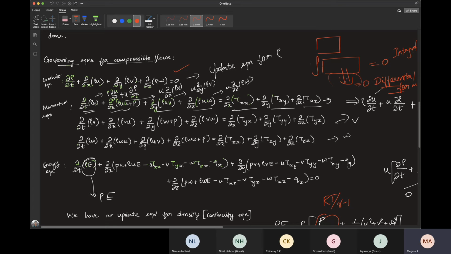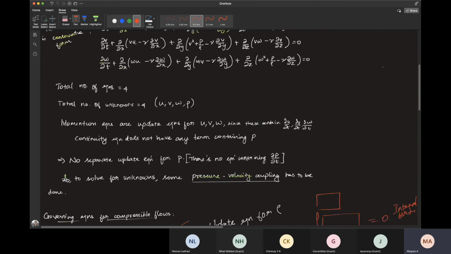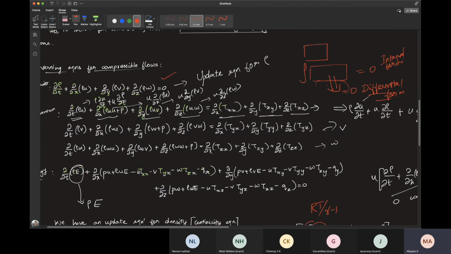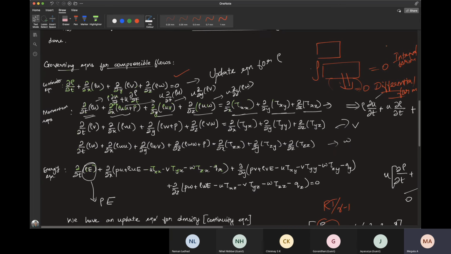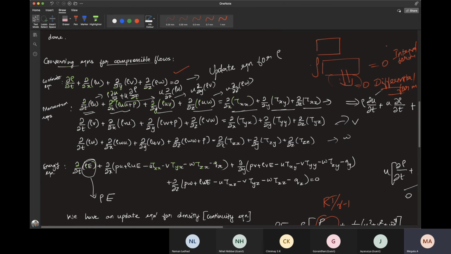In some regions, when there are discontinuities, this won't be 0. So at those regions, differential form won't be valid, only integral form will be valid. So you need to start from the integral form when you're dealing with discontinuities. Discontinuities are one thing which requires you to start from the integral form of the conservation law.